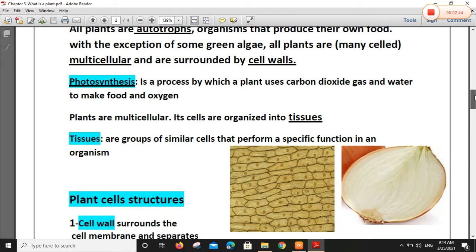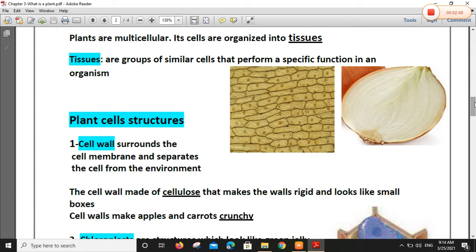Plants are multicellular. Its cells are organized into tissues. Multicellular, so a lot of cells. These cells are organized like this tissue in onion plant. The cells have rectangular shape, or boxes or rooms like this. This definite shape is due to the cell wall. Yes? So what is meant by tissues? Group of similar cells. The plant has a lot of tissues.